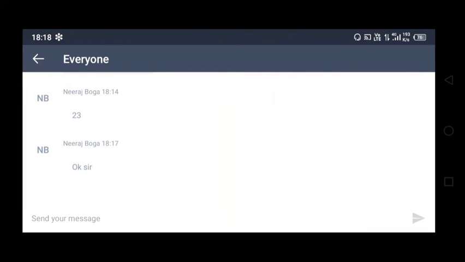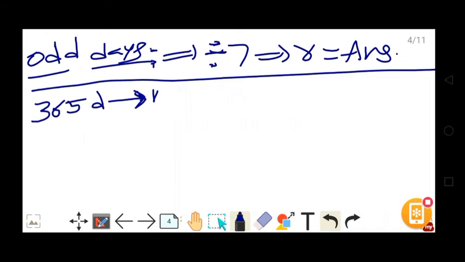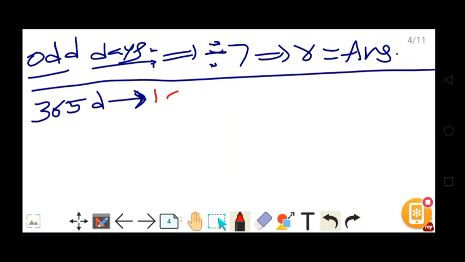365 days. That is nothing but one complete year, a normal year. Anand, first answer from Anand today. Good. In 365 days, we have one odd day. Yes, it is 100% correct. In 365 days, we have one odd day.